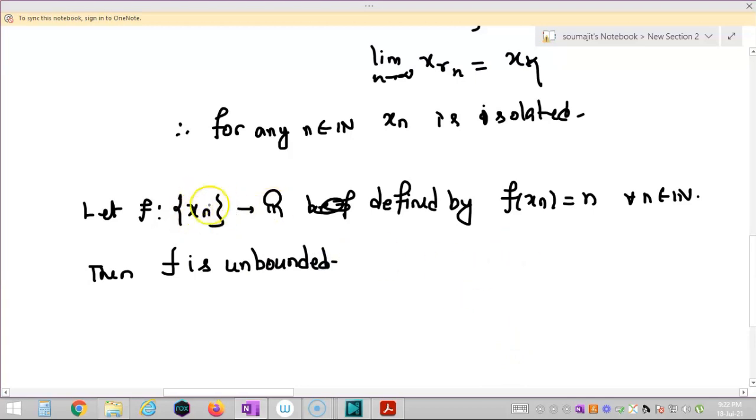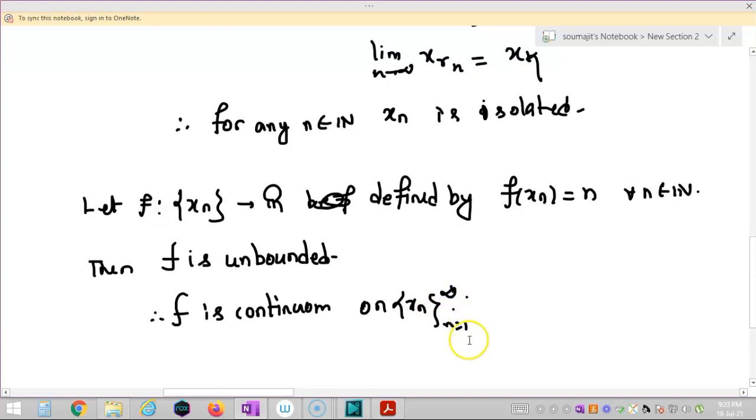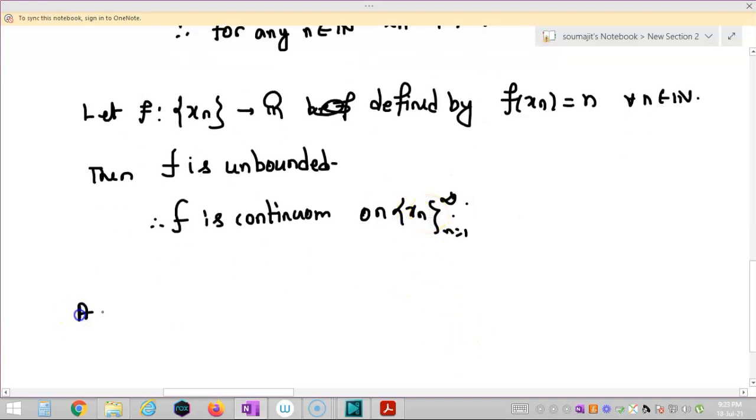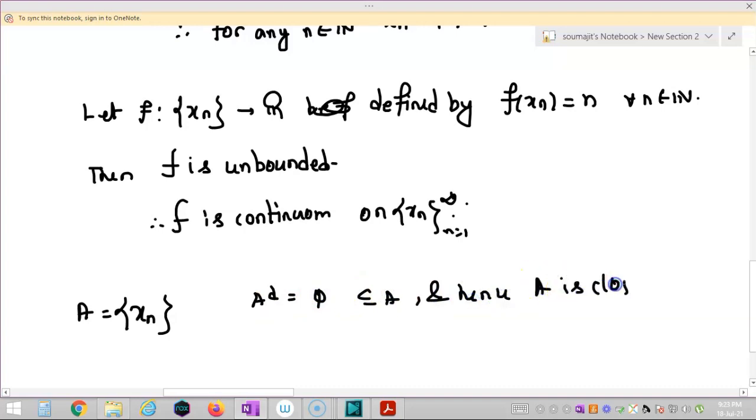Each point is isolated, and a function is always continuous at isolated points, so f is continuous on {xn}. Now consider the set A equal to {xn}. The derived set of A is empty since each point is isolated, so it is a subset of A, and hence A is closed. So f is a continuous function on a closed set.